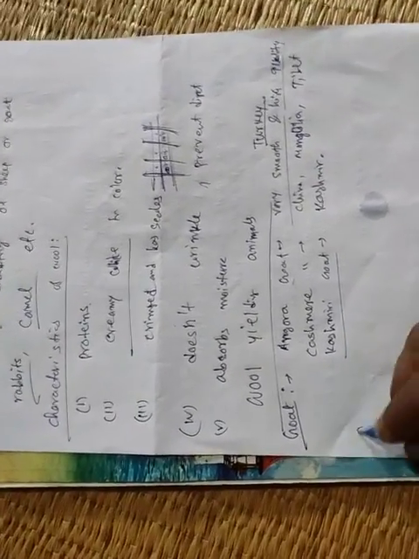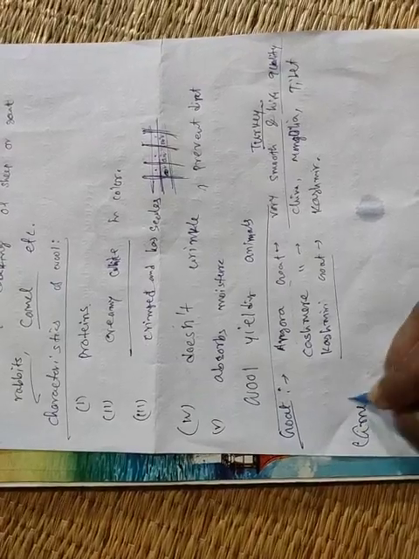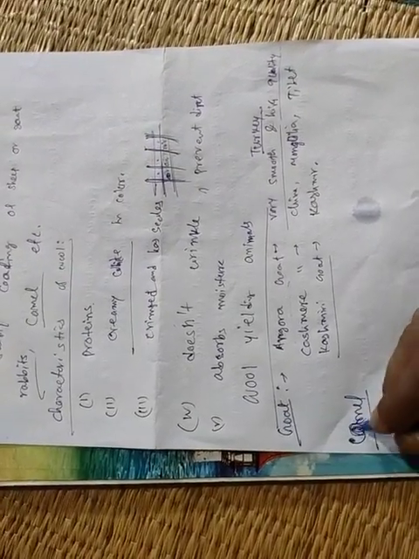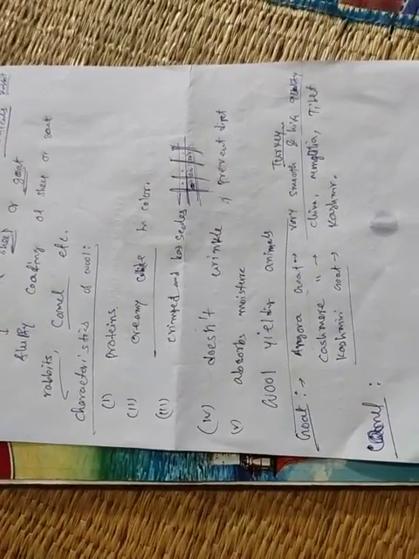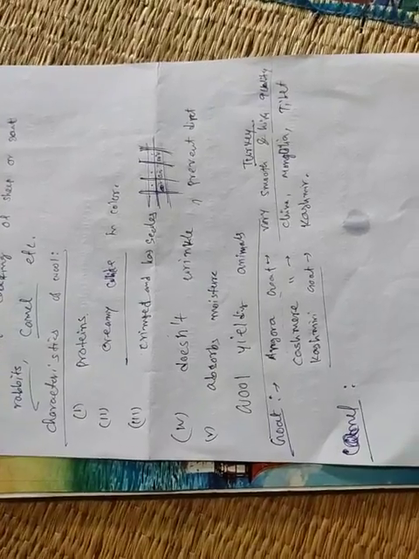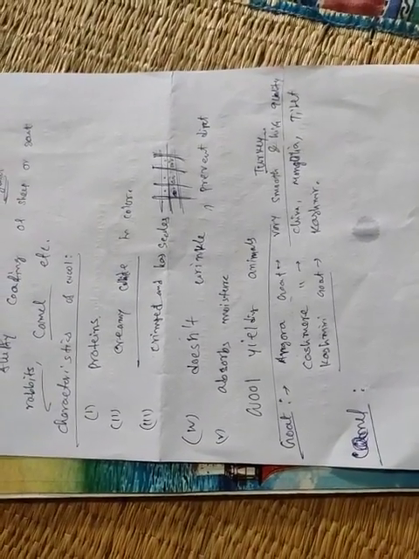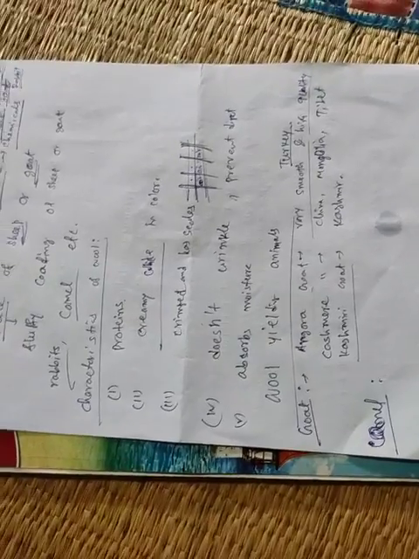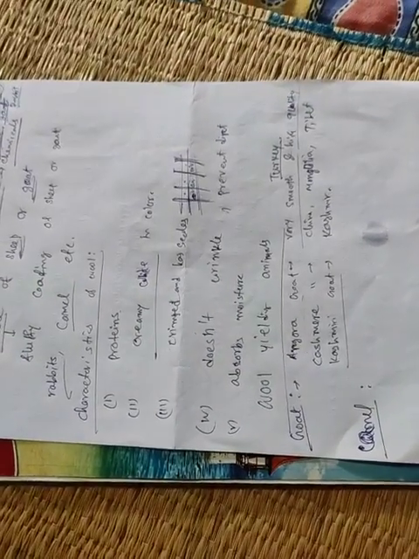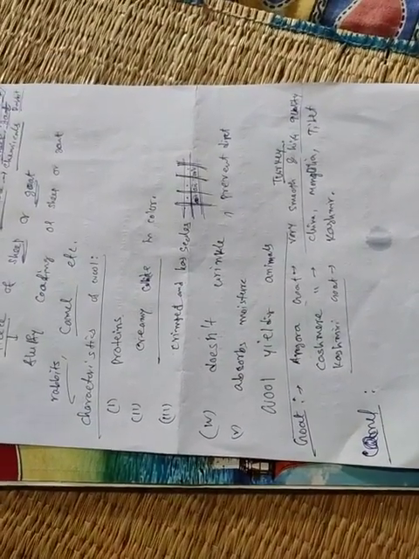Next, camel. The wool obtained from the camel is famous for its beautiful color, which means the wool has different colors. The best camel wool is produced from the two-humped Bactrian camel.